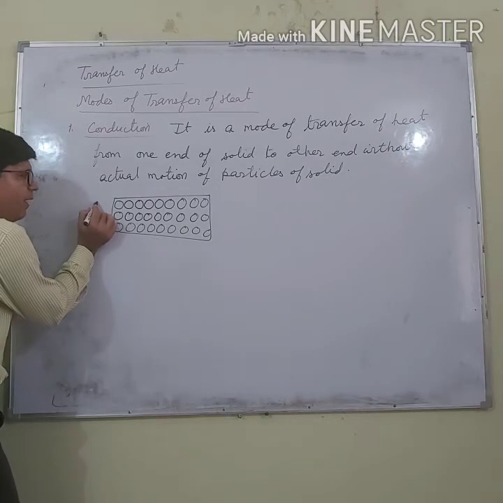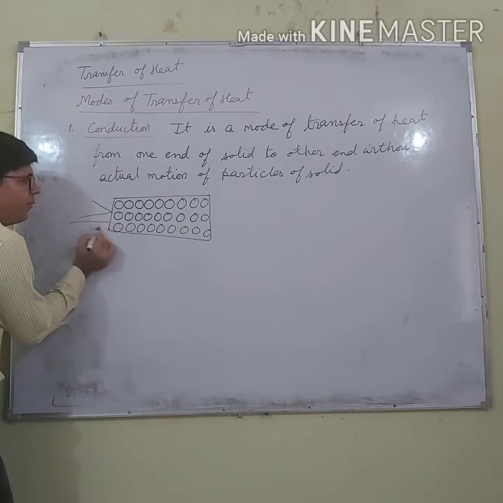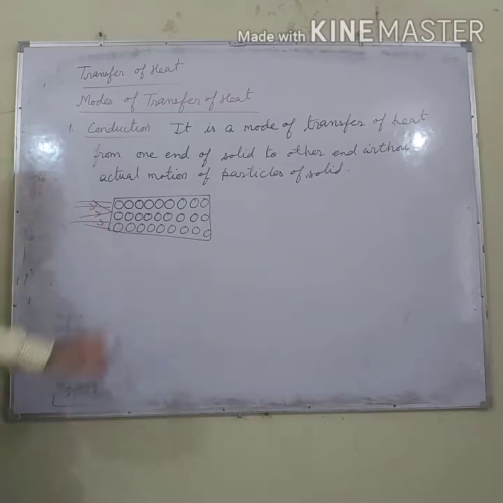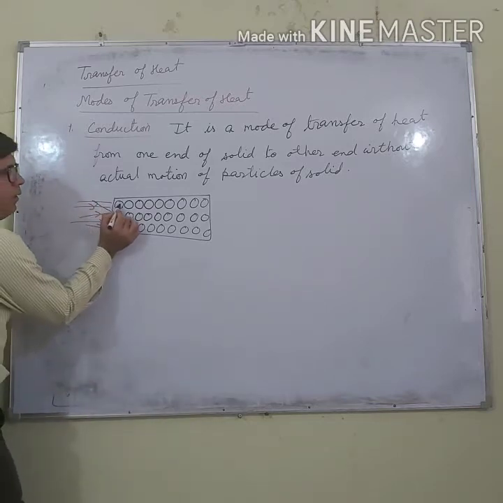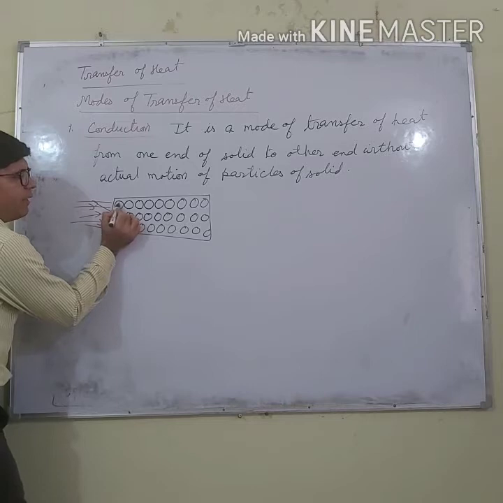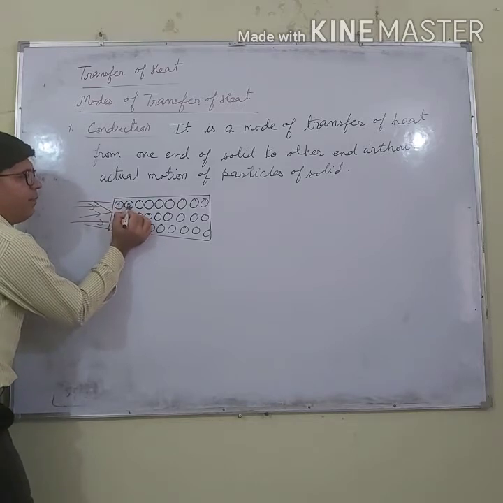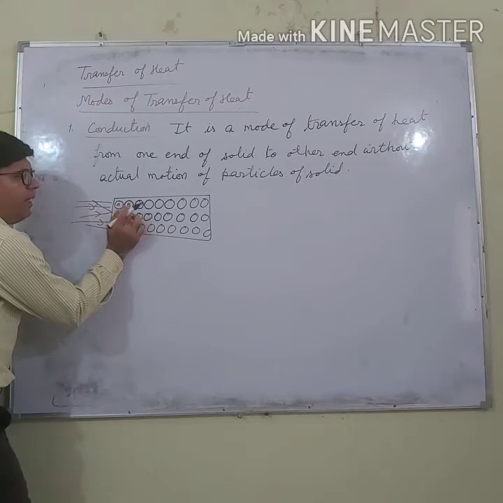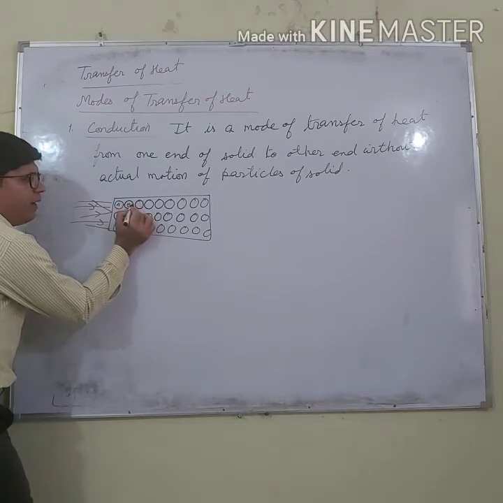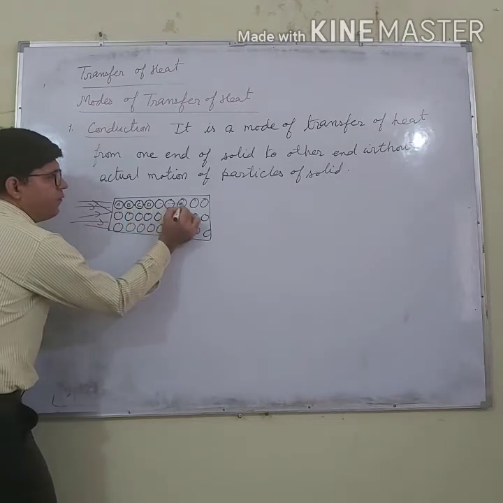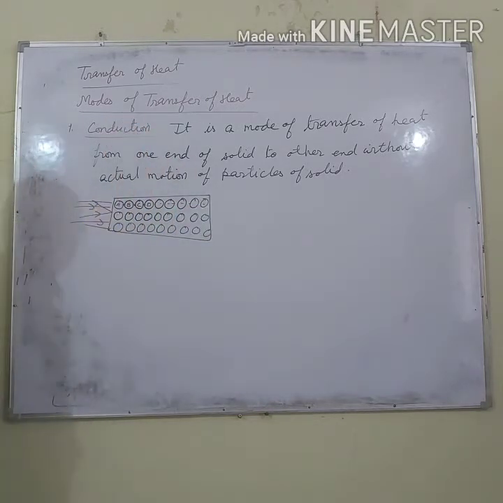When we heat up this end, what will happen? This molecule, the A particle, will vibrate like this. It will pass the heat to the B particle, and B will also vibrate and pass it to C. C will pass to D, and in this way the heat will reach this end.